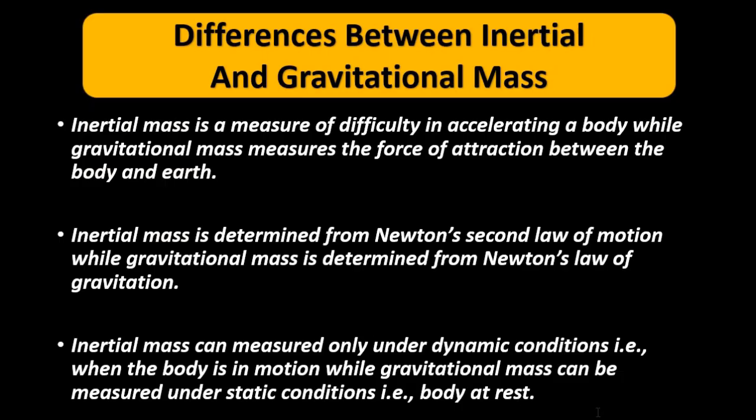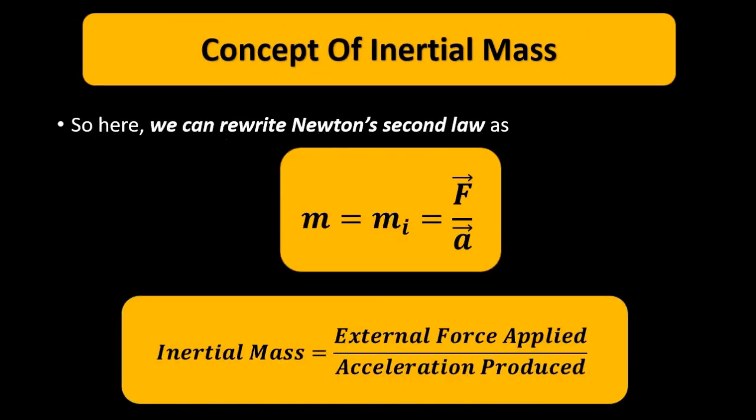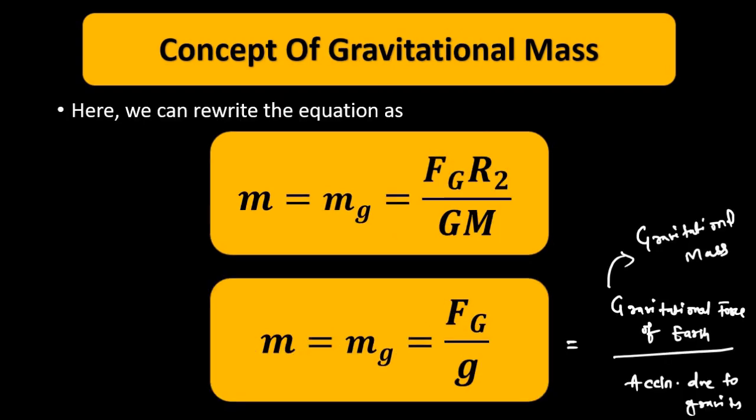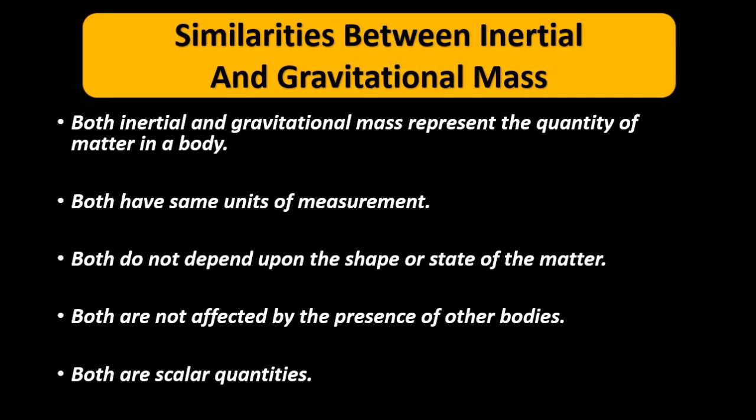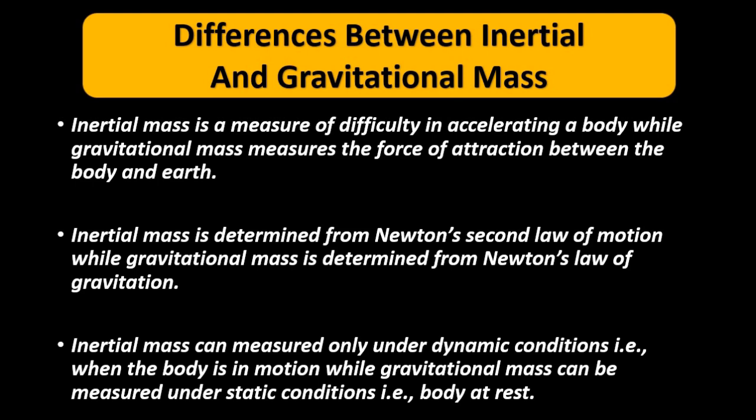So this is the basic concept of inertial and gravitational mass with their respective mathematical expressions and their definitions, then the relationship between inertial and gravitational mass, and their similarities and differences. So this is the thing.